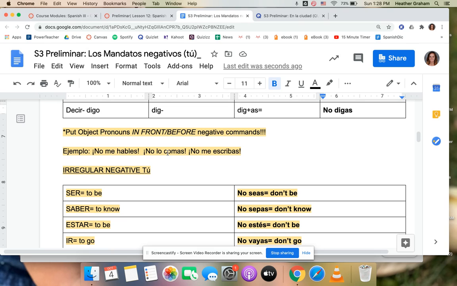Remember that you're going to put your object pronouns, like me, lo, la, los, like don't grab them, don't eat them, don't run it, stuff like that. Those are actually going to go in between the no and the verb, and you can see some examples here. So those are just a few reminders.